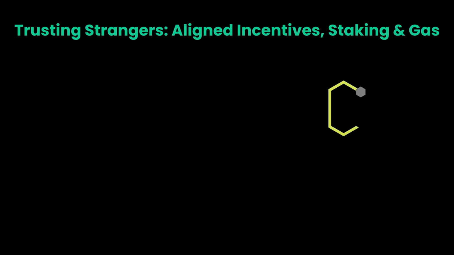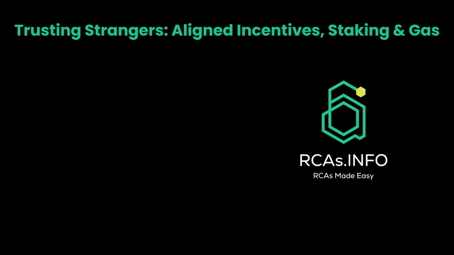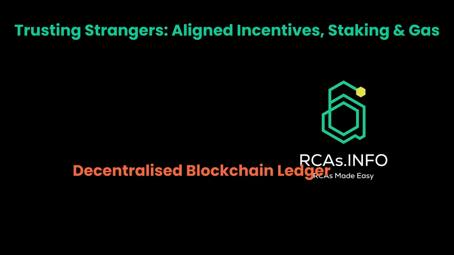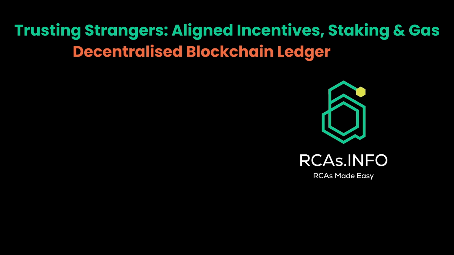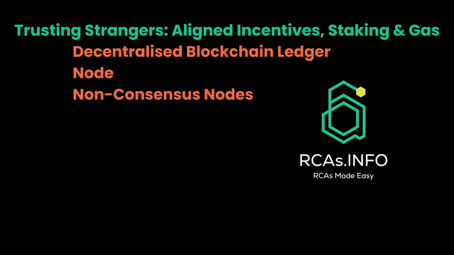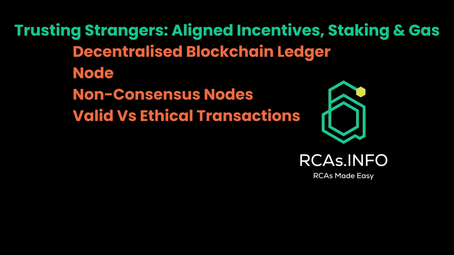In this lesson, we'll talk about how a blockchain network maintains an accurate ledger of all transactions without requiring any single trusted entity. We'll learn about what a node does and what happens if their record of the blockchain is inconsistent with everybody else's. We'll talk about the difference between valid and ethical transactions from a blockchain perspective. We'll learn about what a staker is and what a validator does.